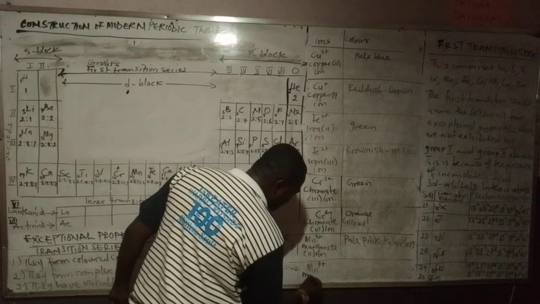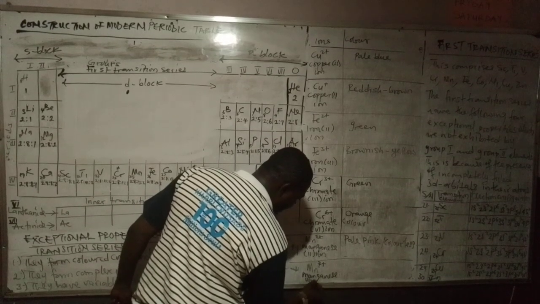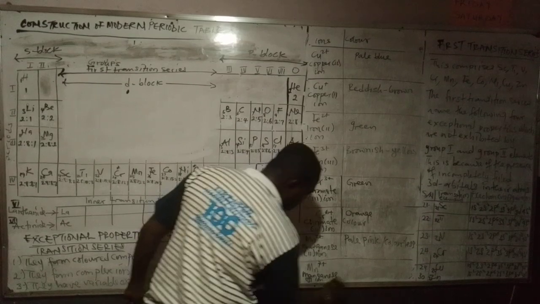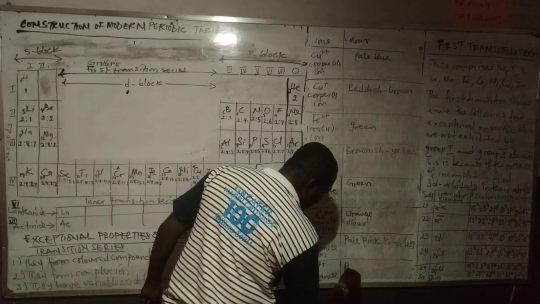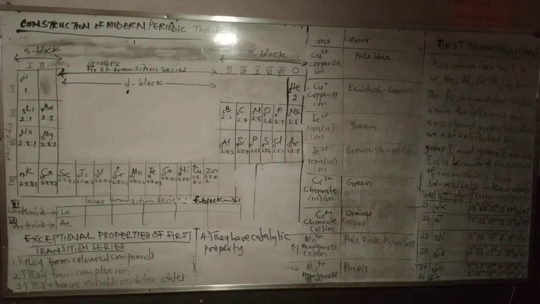Then we still have Mn7+. This is manganese 7 ion. So this one is purple. So that is that. They have color property. Let me show you that.